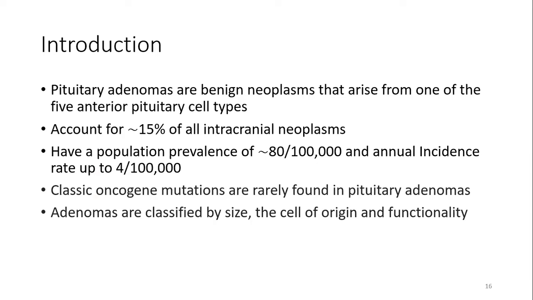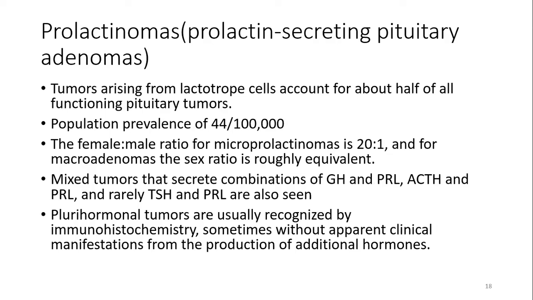If we say this about pituitary adenoma in general, we just go to prolactinoma, which is the most common one of these pituitary adenomas, including both functional and non-functional. These prolactinomas arise from lactotrophs and account for about half of all functioning pituitary adenomas. The population prevalence reaches up to 44 per 100,000. The female to male ratio for microprolactinomas is significantly high for female, while in case of macroprolactinomas it is almost equivalent.